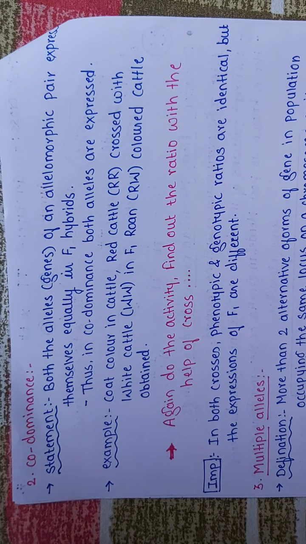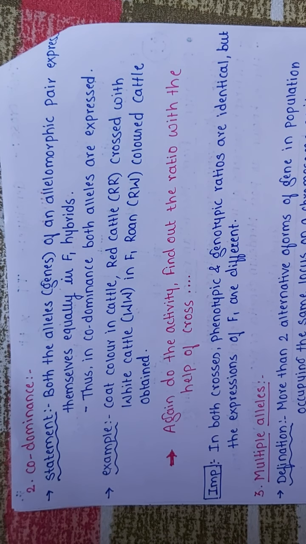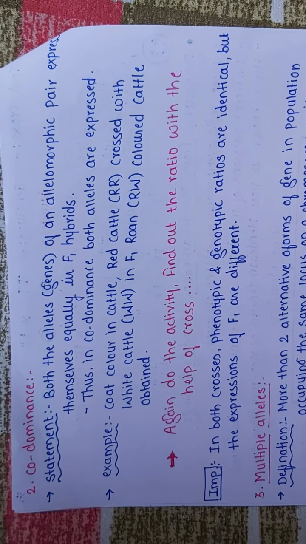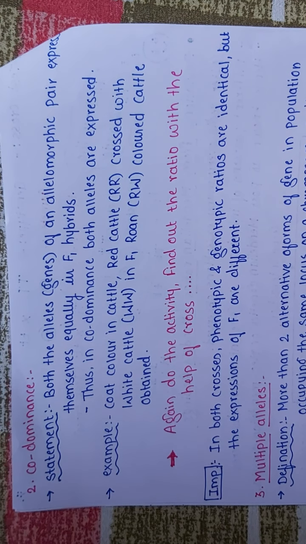Example: they have given the coat color in cattle. Red cattle crossed with white cattle. In the F1 generation, roan colored cattle are obtained, right? Again, you have to do the activity. You have to find out the ratio with the help of a cross. I am helping you out.